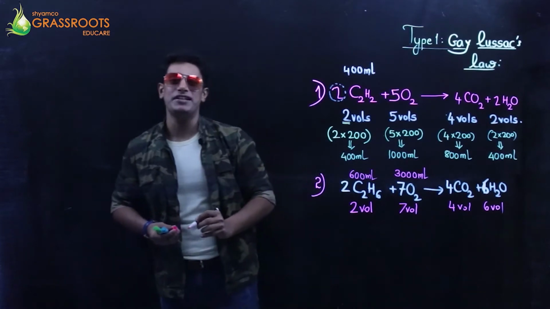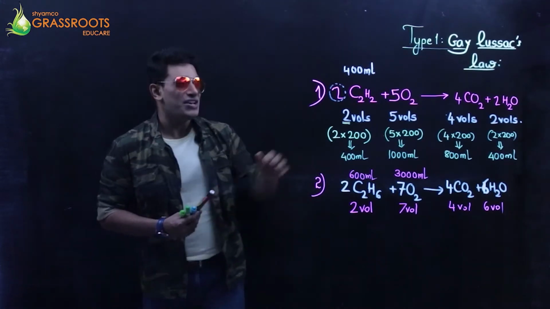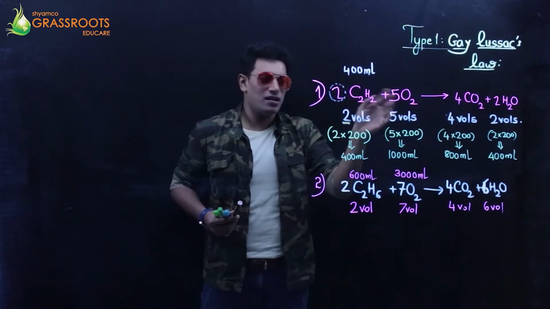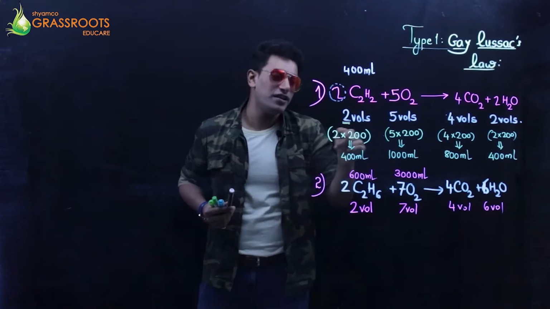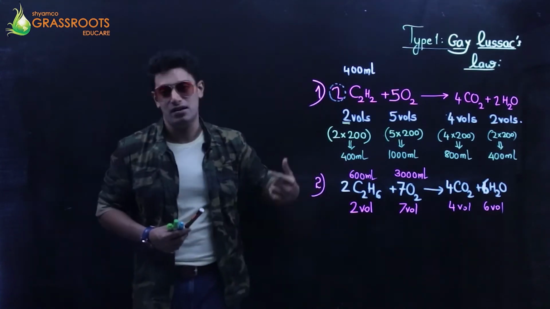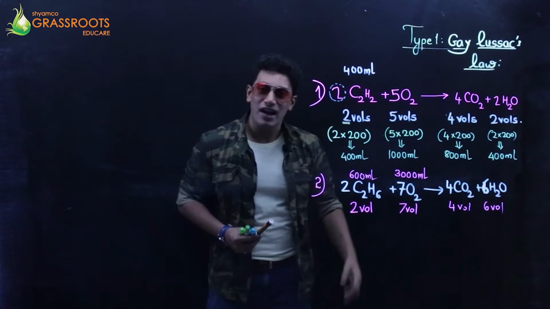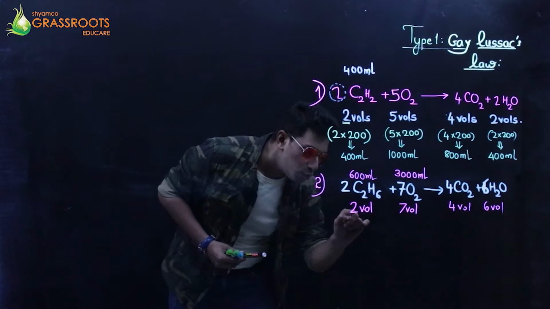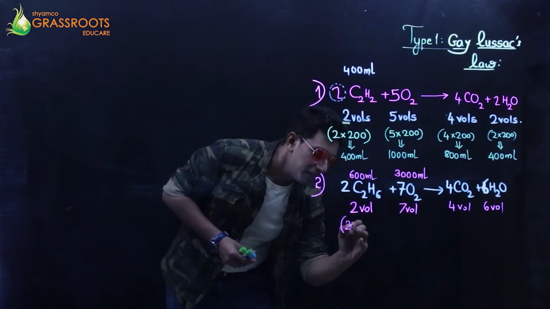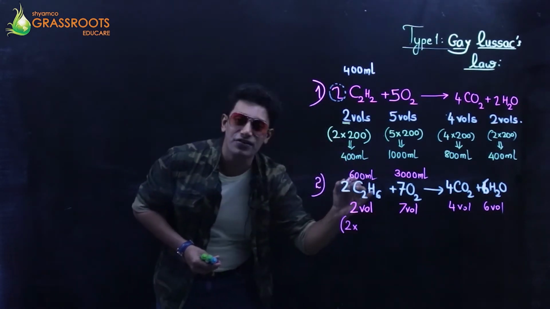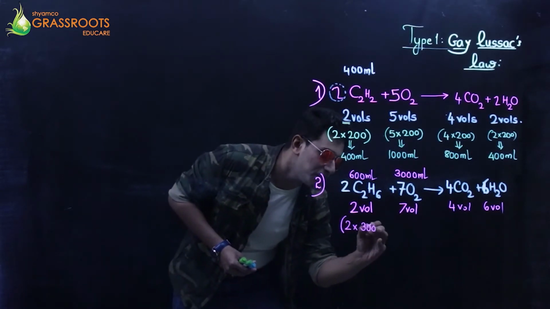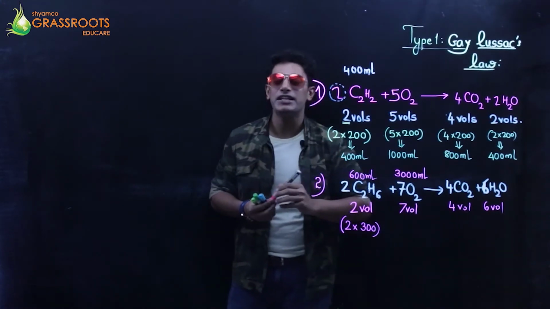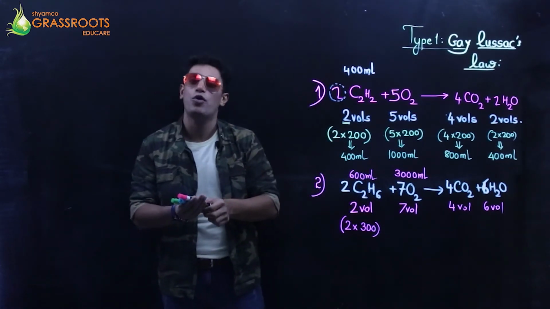Now there are 2 competitive creatures out here. In the previous question I was only given one, so it was easy. 2 into what is 400, so I got 200 as the answer to my question. But out here, there are 2 people in the arena for competition. Let's start from here. 2 into what is 600? Can I say 2 into 300? 2 into 300 makes it 600. So the multiplicative factor is going to be 300 as of now.